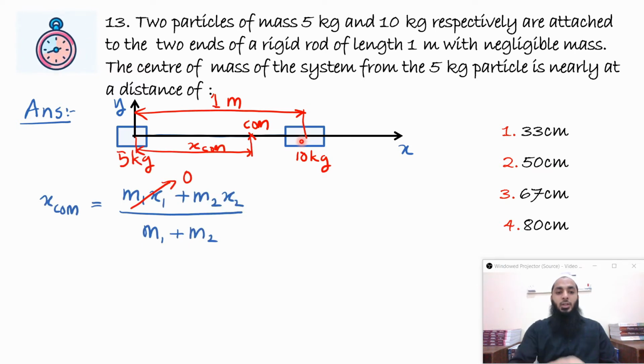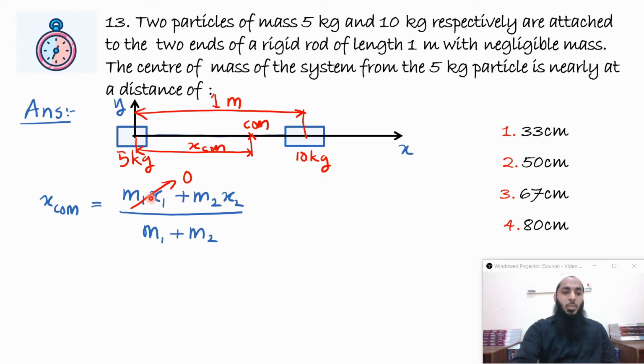Now we have to find the distance of center of mass from the 5 kg system. That means you can take the x-axis along this and y-axis along this. Y-axis is not at all necessary. And you want to find the distance from the 5 kg. So origin is the 5 kg mass. We have the equation x_CM, the distance of center of mass from the origin, is equal to m1x1 plus m2x2 divided by m1 plus m2.